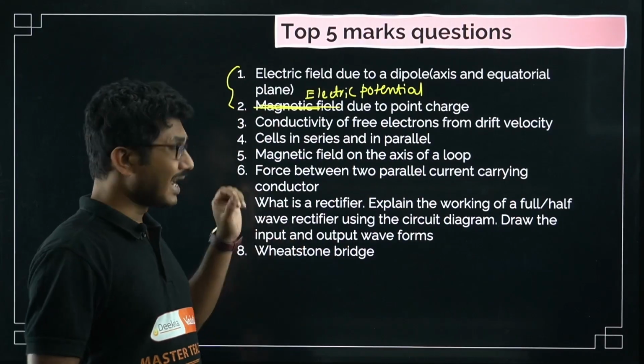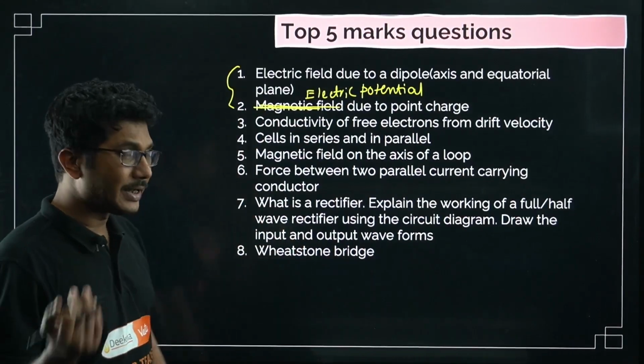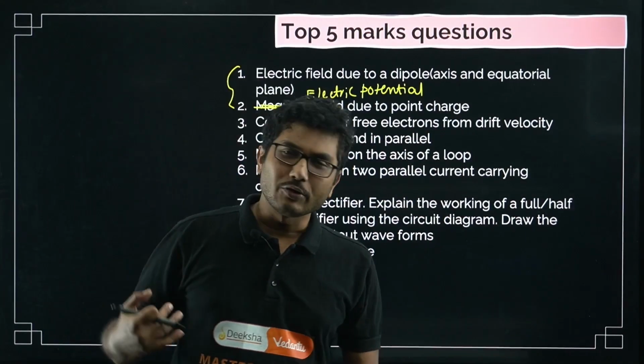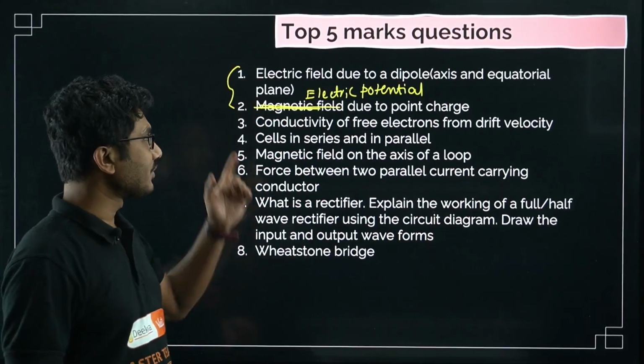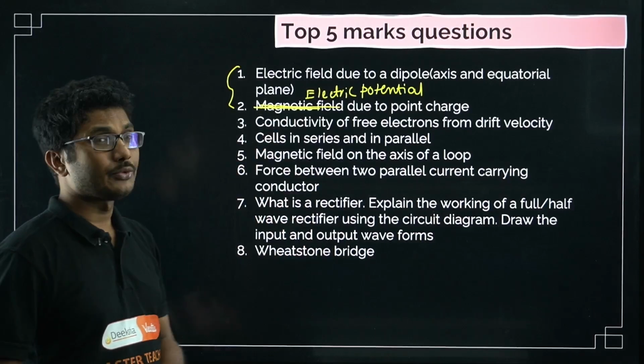In some cases they have made a split question from this chapter, but I don't think that will be correct. So most commonly, if the question is coming from this chapter, you will get what is electric potential. Okay, electric potential due to a point charge.